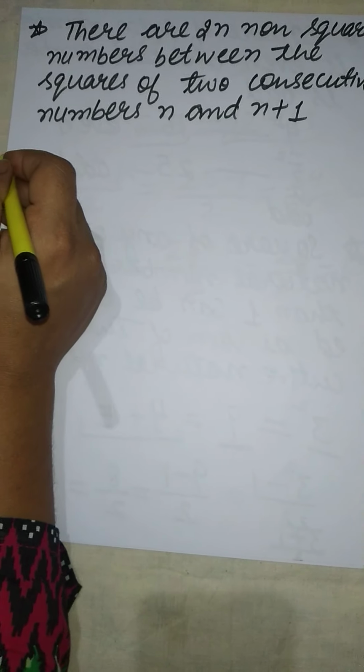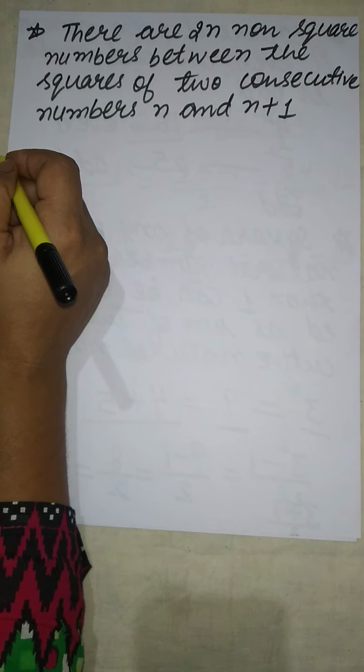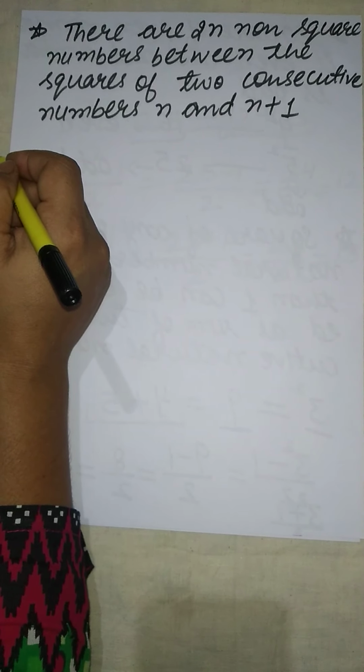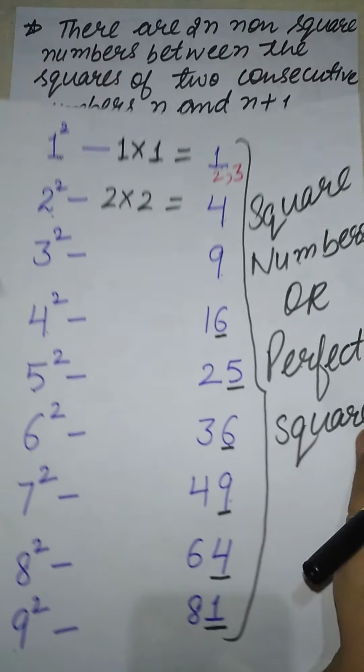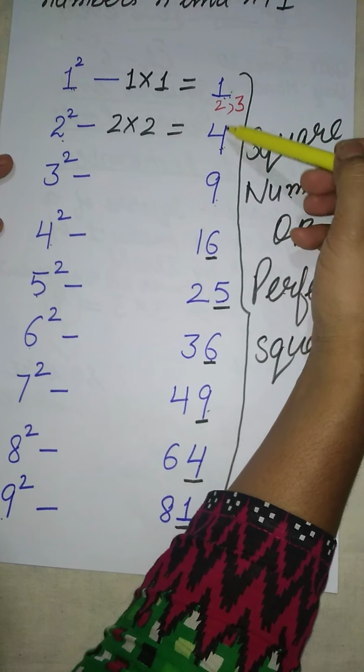That is, as I did the chart of the square numbers, this is as we have done.